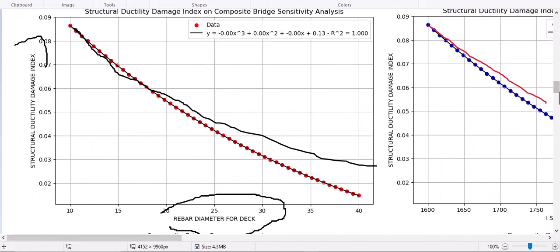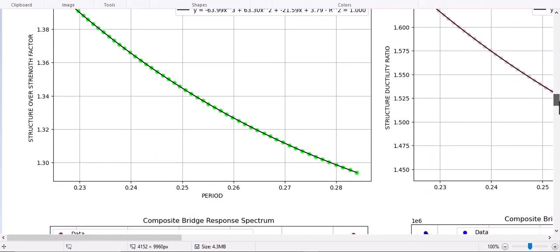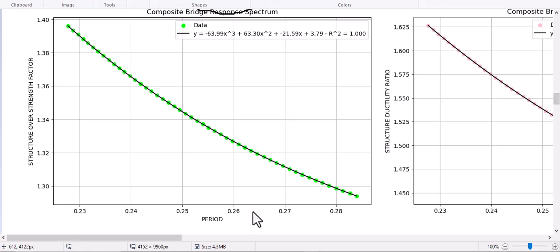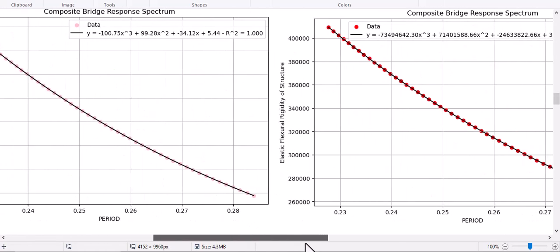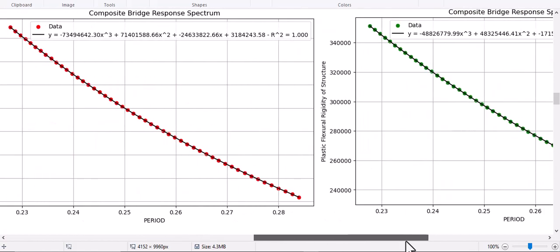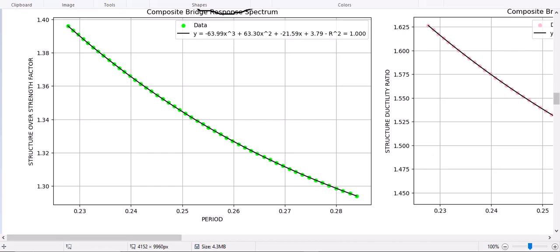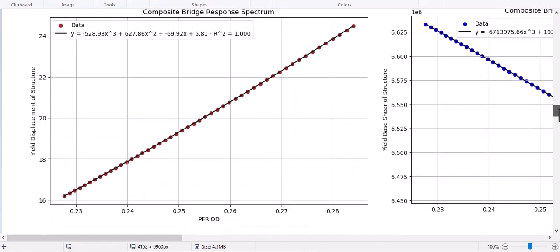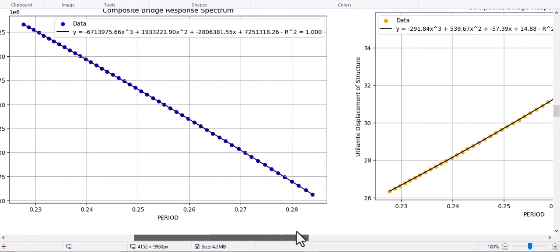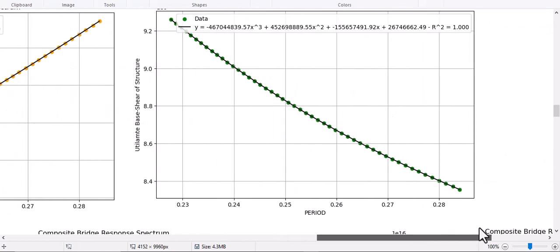And let's see the other outputted data such as overstrain factors, ductility ratios, and also elastic flexural rigidity, plastic flexural rigidity you see in here. And this code is available in my GitHub. Yield displacement, yield base shear, ultimate displacement, and ultimate base shear. It has this shape.